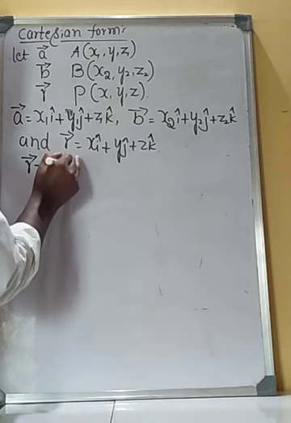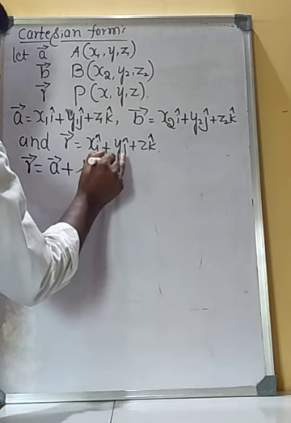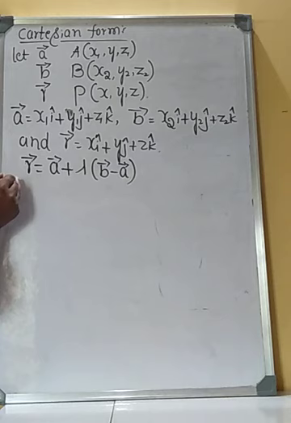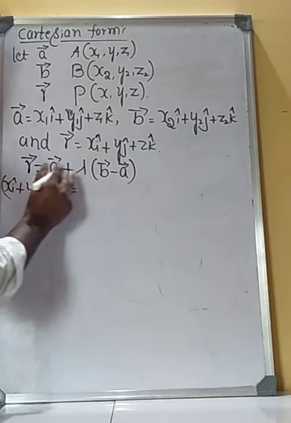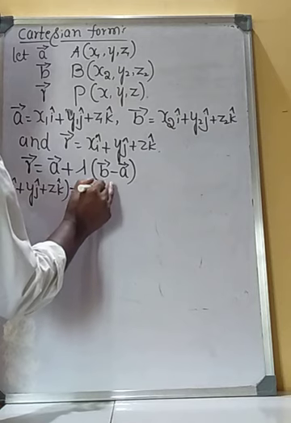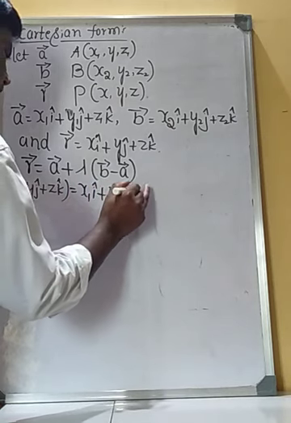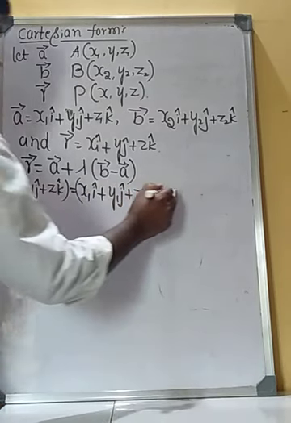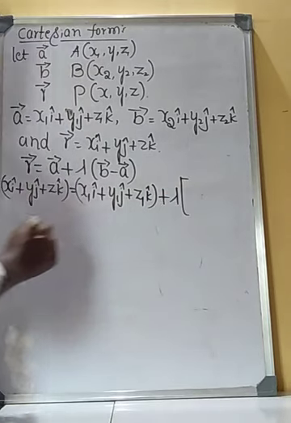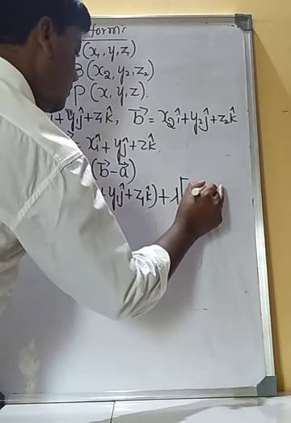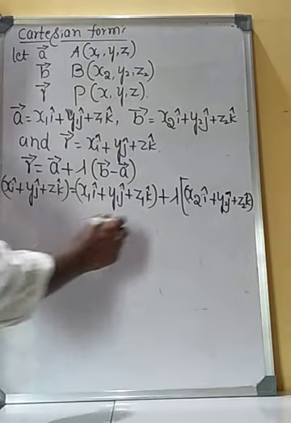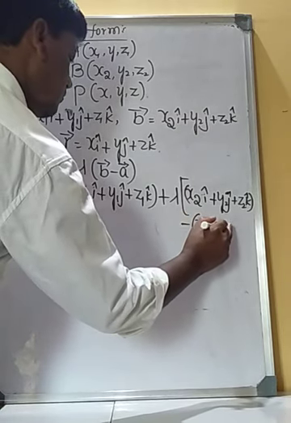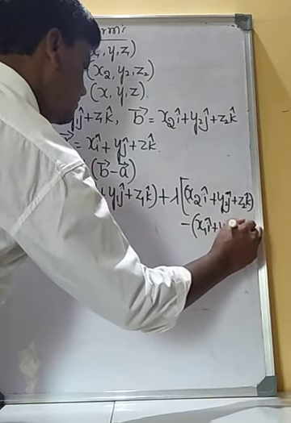Vector R is equal to vector A plus lambda into vector B minus vector A. Therefore, xi plus yj plus zk is equal to vector A, that is x1 i plus y1 j plus z1 k, plus lambda into vector B, x2 i plus y2 j plus z2 k, minus x1 i plus y1 j plus z1 k.